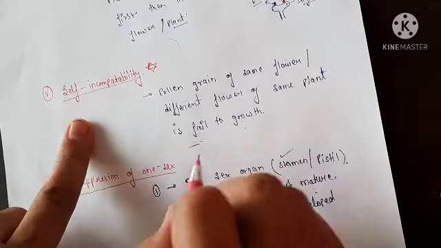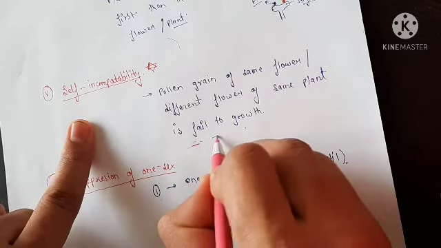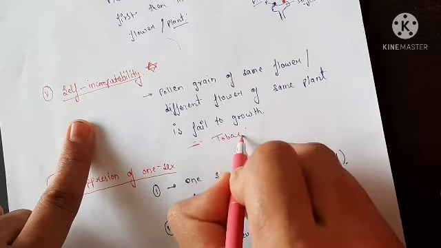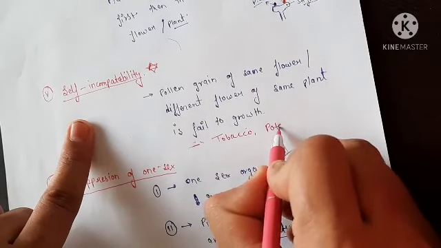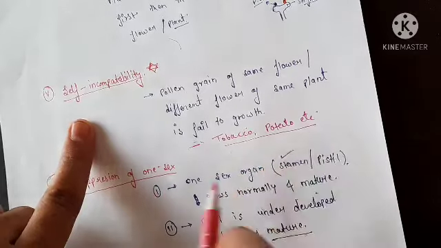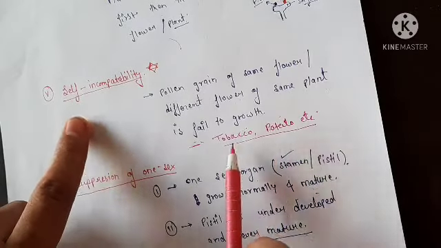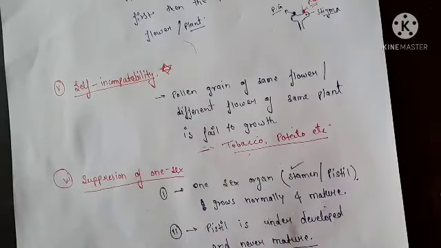Examples of self incompatibility are tobacco, potato, etc.